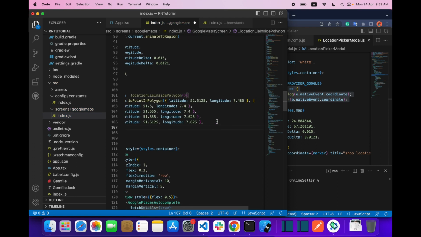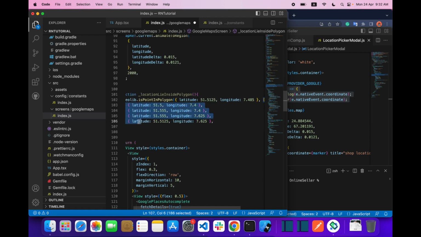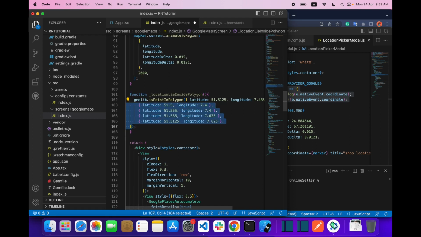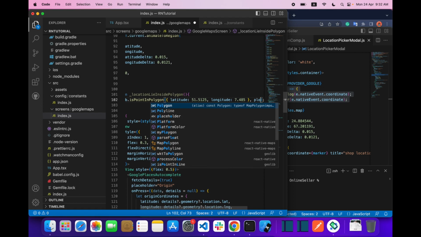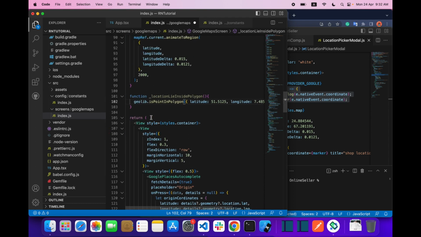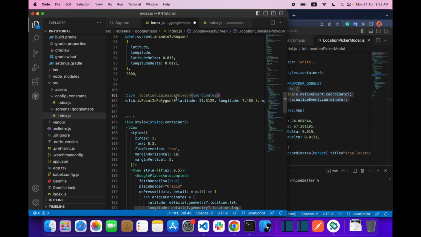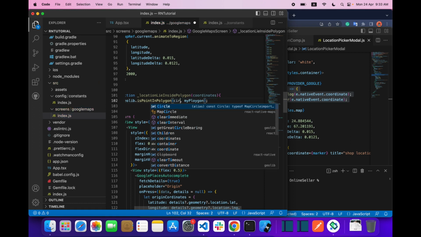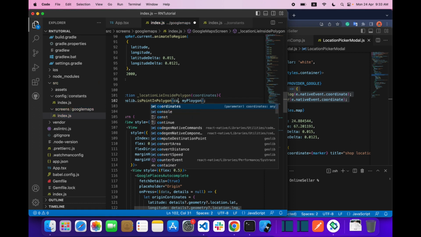For the polygon side I'm going to provide my polygon, and for the coordinates, let's say coordinates. Okay, and here we can pass the coordinates.